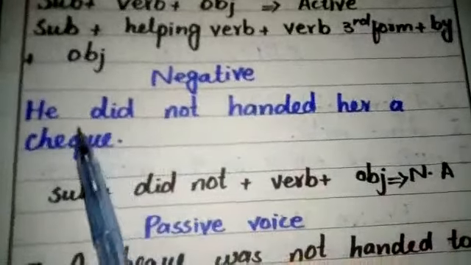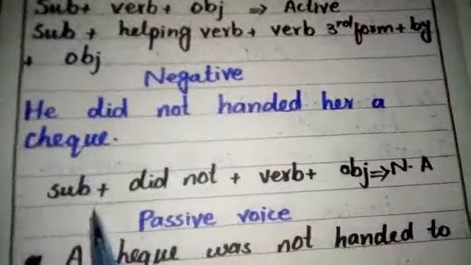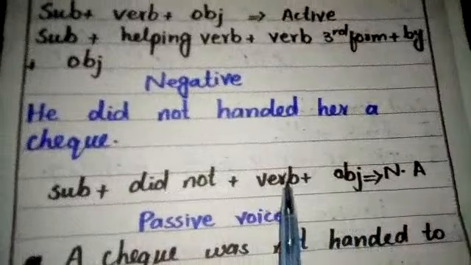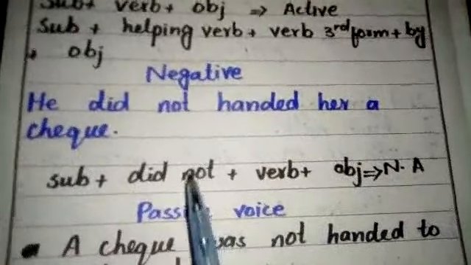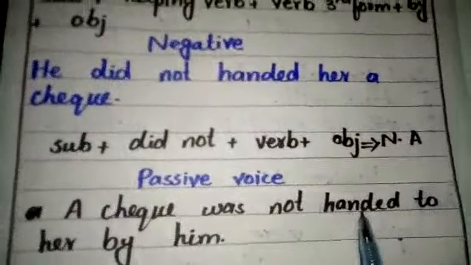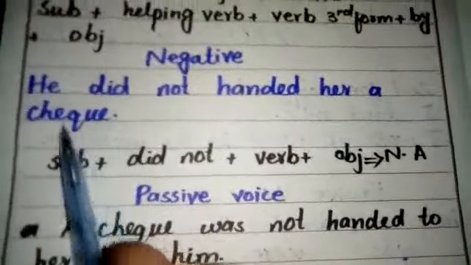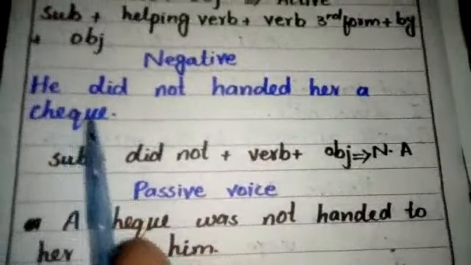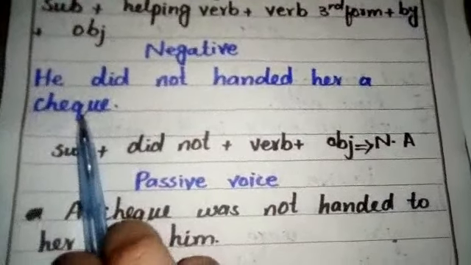In negative sentences, for example, he did not hand her a check. Subject plus did not plus verb plus object is the formation of negative active voice. Now the passive voice of the negative sentence is: a check was not handed to her by him. Here a check is an object and he is our subject. Now in passive voice sentences, he will change into him, its objective form, and a check will change into our subject.